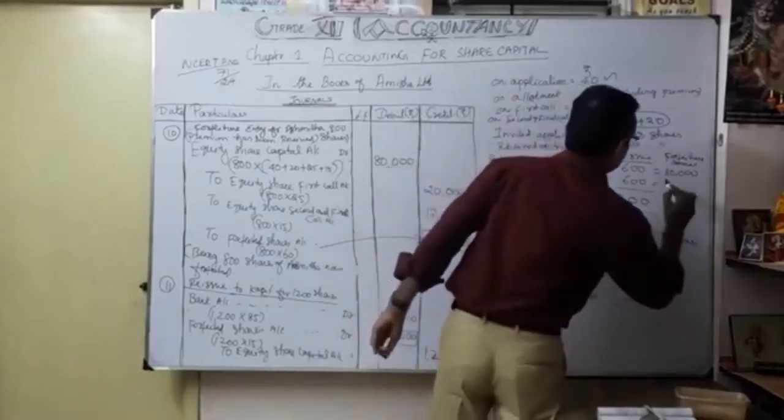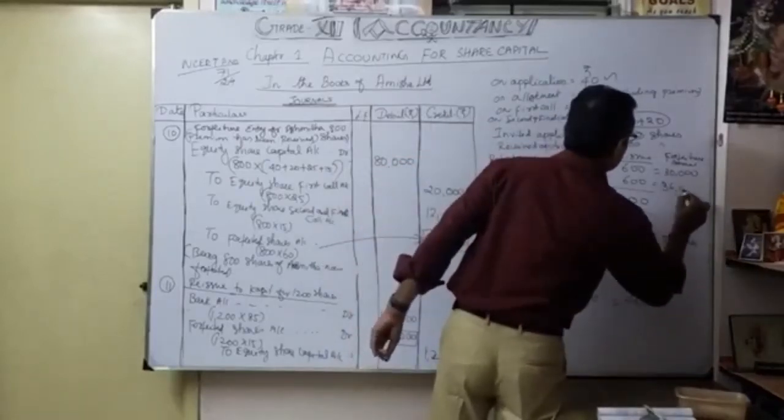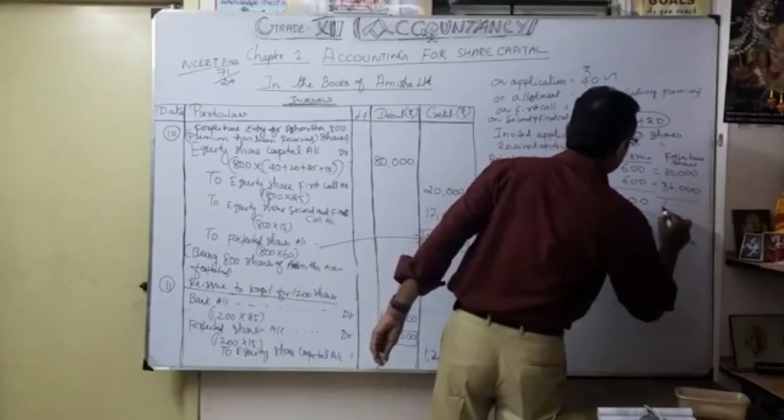Now add that 36,000 here. So now total is 66,000.